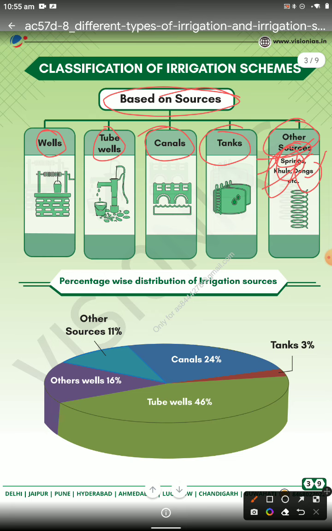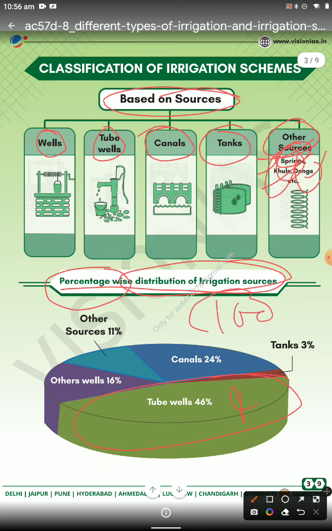So first I would discuss wells, then tube wells, then canals and tanks, and which areas have developed under wells, and where the maximum amount of canals and wells are. Canals are in Indira canal areas, tanks in Maharashtra, and tube wells also. The percentage distribution of irrigation sources: out of 100%, the tube well covers 46% in the irrigation system.